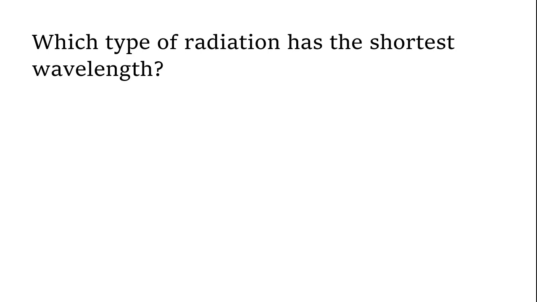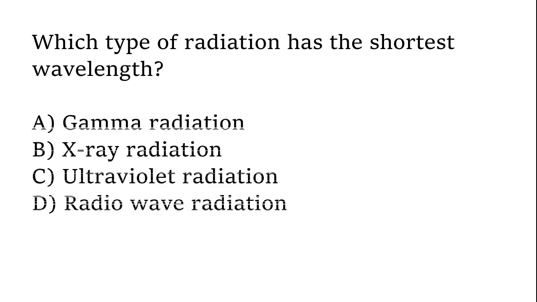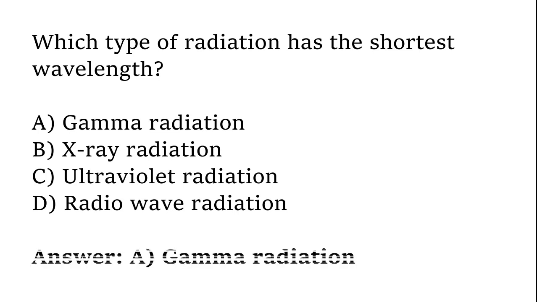Which type of radiation has the shortest wavelength? Gamma radiation, X-ray radiation, ultraviolet radiation, radio wave radiation. The correct answer is option C, gamma radiation.